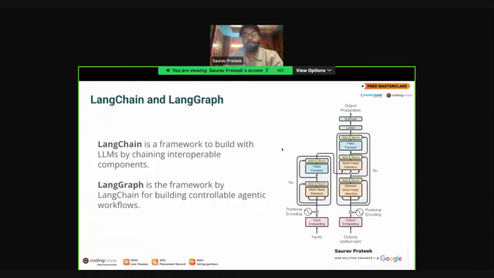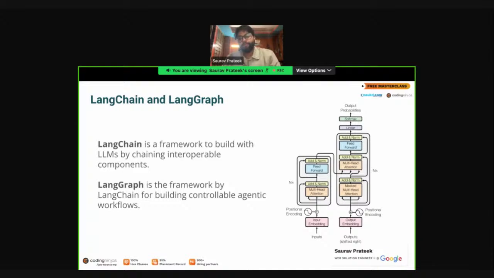First, we'll see what LangChain and LangGraph are. LangChain is a new framework which has been recently launched, and there has been a lot of talk about it. They have a YouTube channel where they post a lot of tutorials on how to build agentic LLM applications and multi-agent workflows. LangChain helps us build agents, connect them, and decide the control flow.